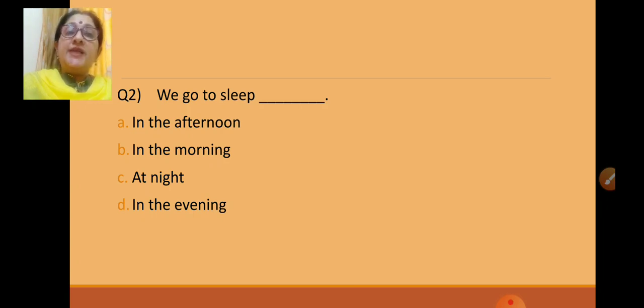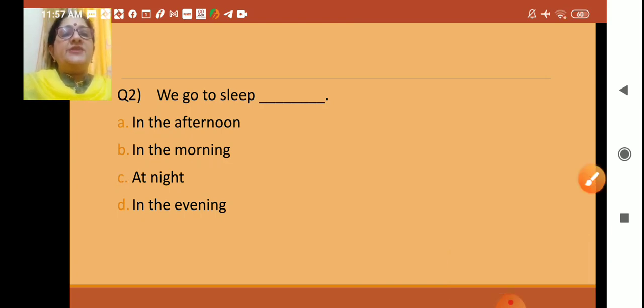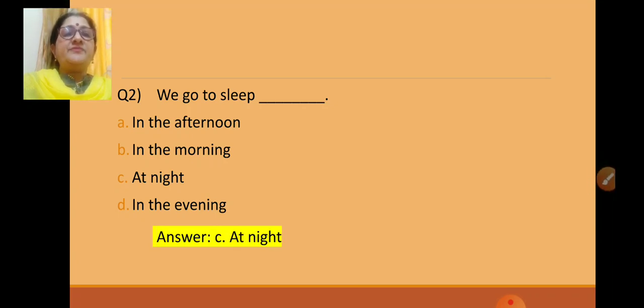What time do we go to sleep? Tell me children, which is the correct answer? Yes, we go to sleep at night. So the correct answer is option C, at night. Now we will go to the next one.